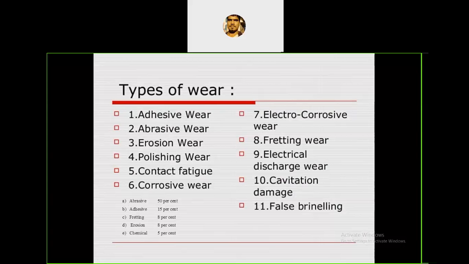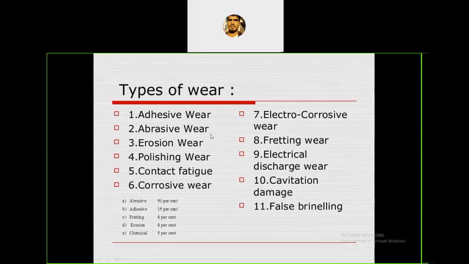Now come to the types of wear. There are so many types of wear, and here are their contributions in percentage. Which type of wear causes the most failures?